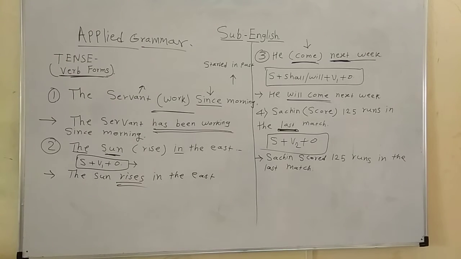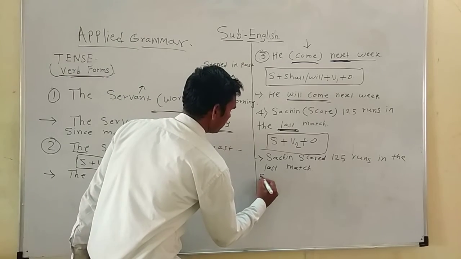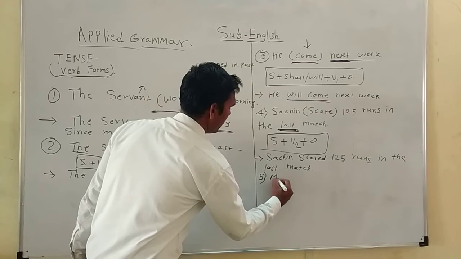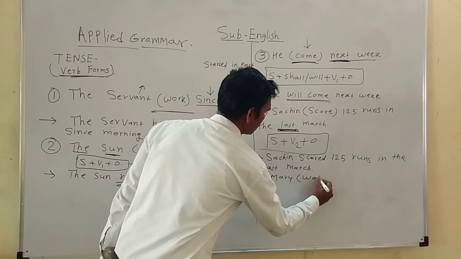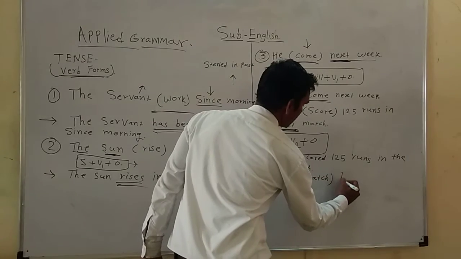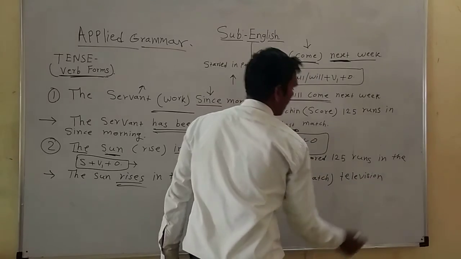Then the next question is: Mary (watch) television now.